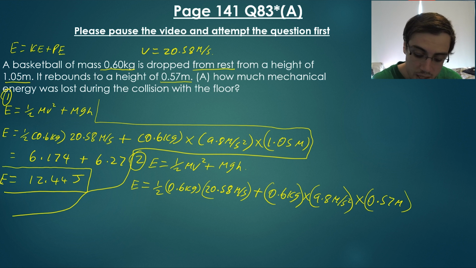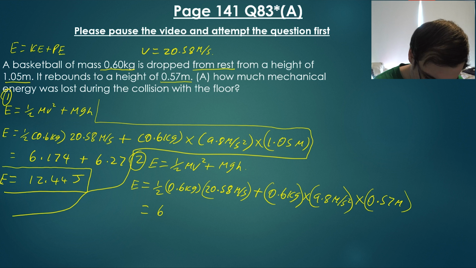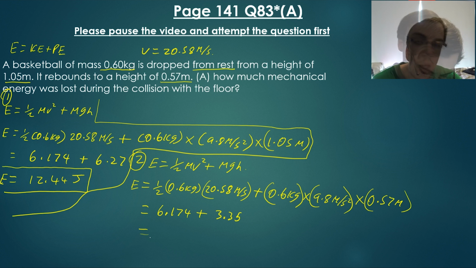Okay, so it's the same deal. We just go through and simplify. We've got 1/2 times 0.6 times 20.58, which is going to be 6.174, plus 0.6 times 9.8 times 0.57. That's going to give us 3.35. So by adding these together, we get a total of 9.52 joules.